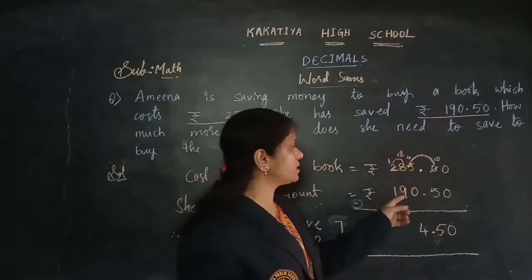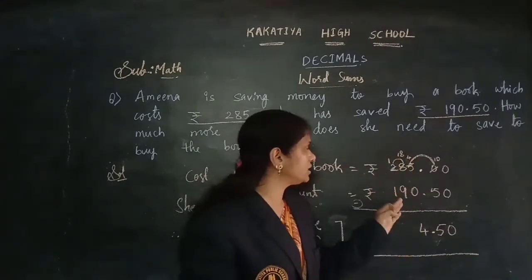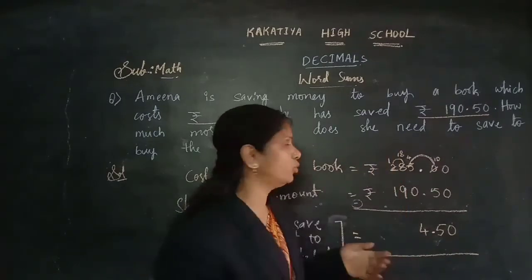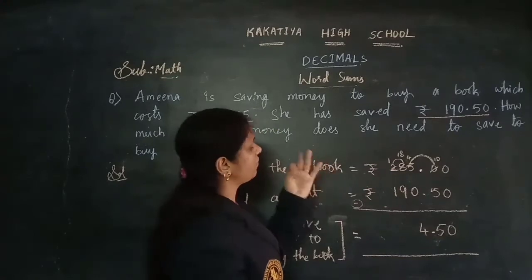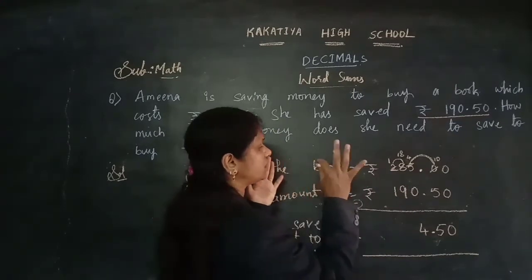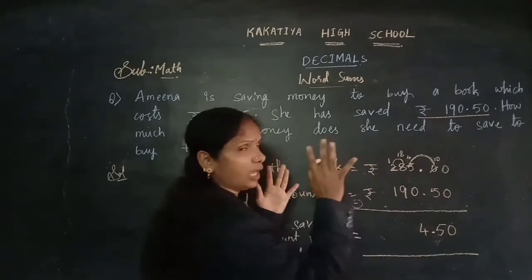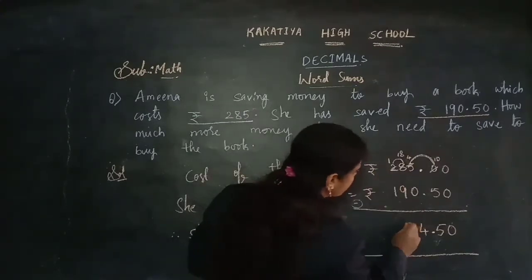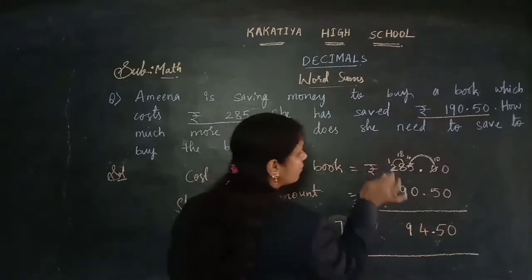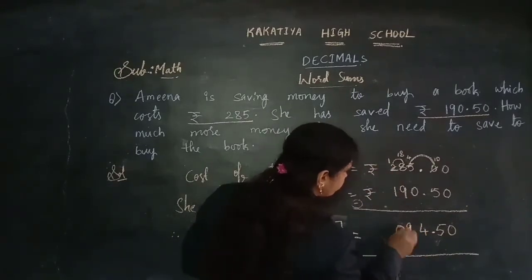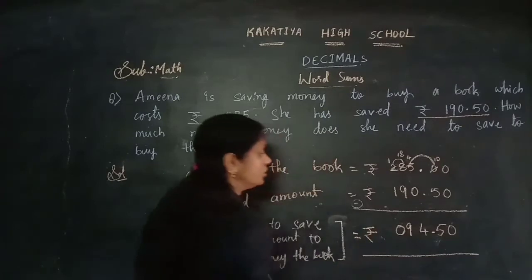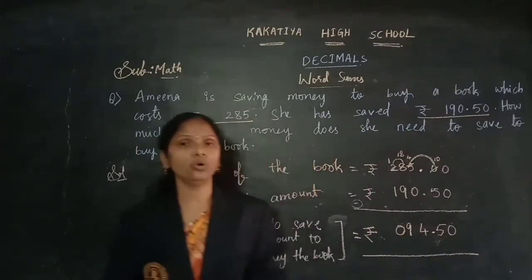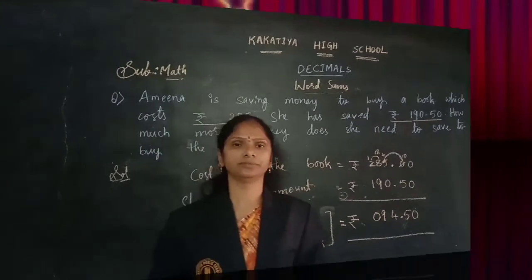Now 18 minus 9. Or else you can move from 9 to, you can reach 18. How many we require to move here? 9, 10, 11, 12, 13, 14, 15, 16, 17, 18. So 18 means I required 9 numbers to reach the 18, children. So here 9. Now 1 minus 1, 0. And here, so still she required 94 rupees 50 pies to buy that book, children.